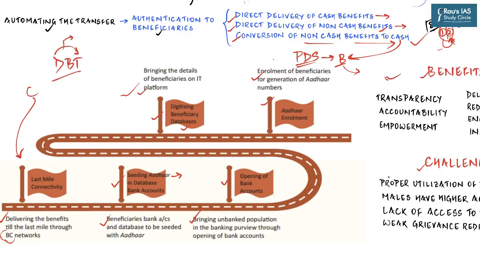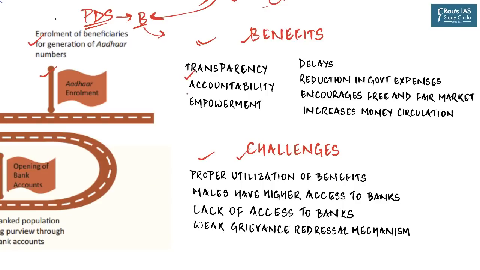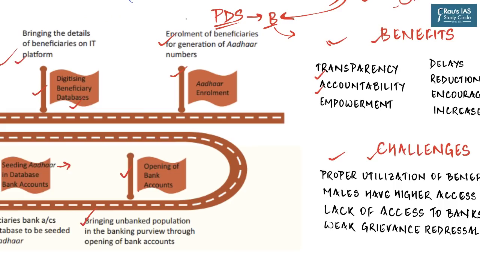Now of course, it has its own share of benefits and challenges. Transparency and accountability are not difficult to think of, because all beneficiaries have their Aadhaar number. One person can have only one Aadhaar, and once you connect the bank account of the beneficiary with his or her Aadhaar number, there cannot be any ghost beneficiary, or at least doing so will be very difficult. And since the money is going directly into the accounts of the beneficiary, it is very easy to track or trace any sum of money going into wrong bank accounts. So it increases the accountability of government functionaries.